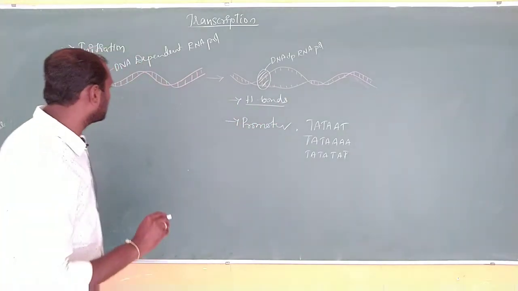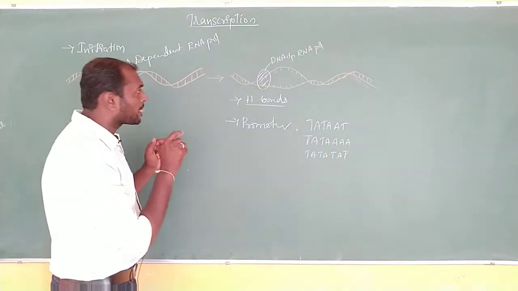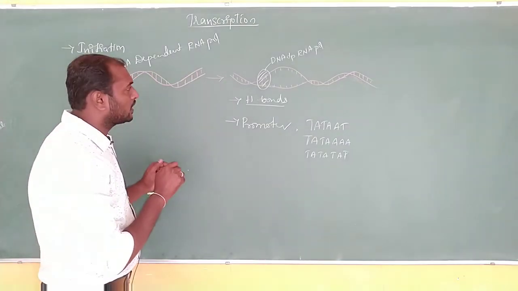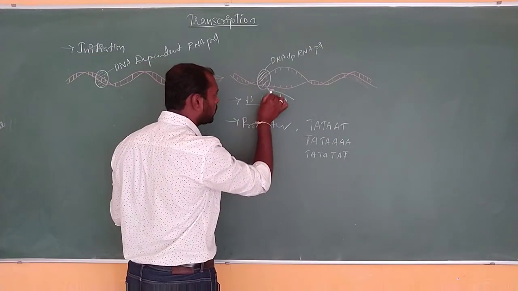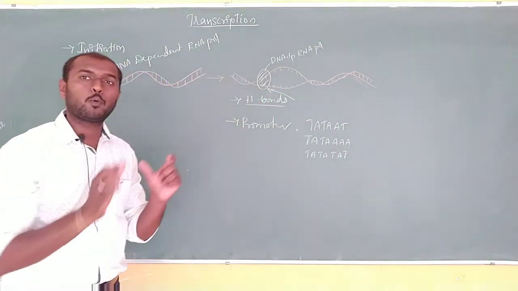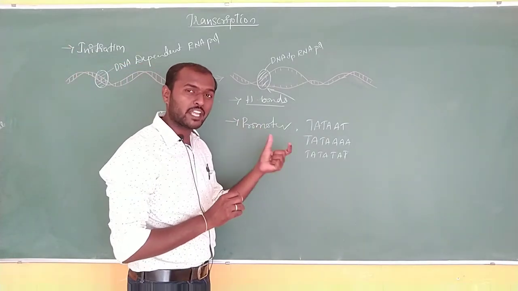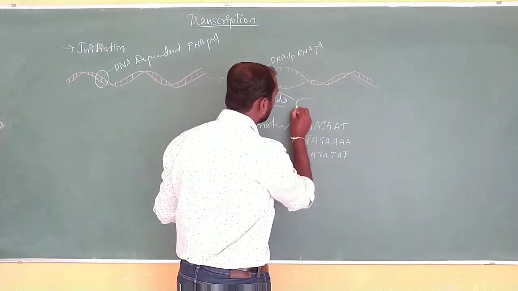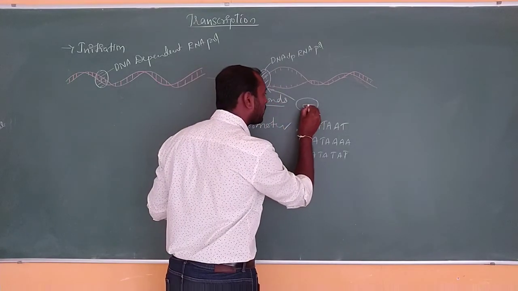And the most important thing in prokaryotes is, when this process takes place, one more factor is going to attach to the RNA polymerase. A factor attaches to the RNA polymerase, and that factor is called the sigma factor.